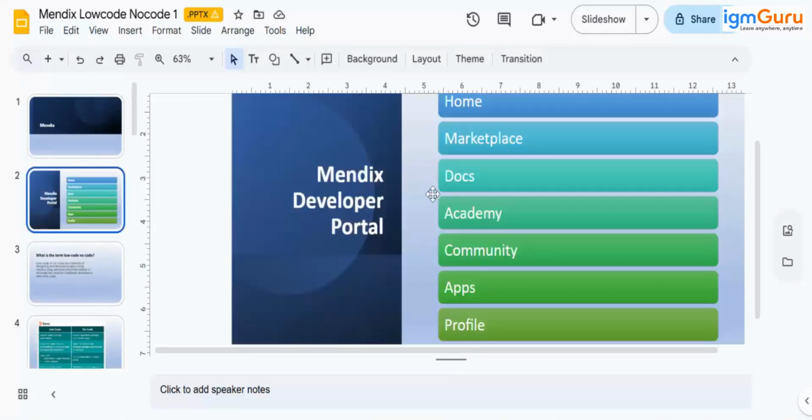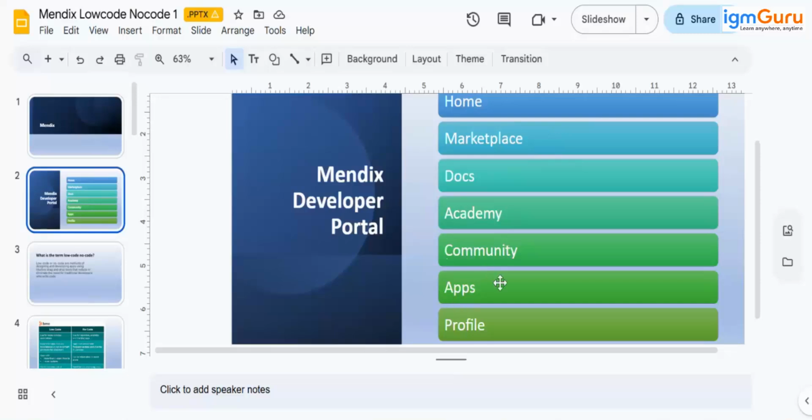Once again, the Marketplace is a place for reusable components. The Mendix platform and community can upload content. We can download it in Studio Pro into our app and, after configuration, start using the reusable components. Documentation is a place where we have detailed information on each and every topic from Mendix. Academy is filled with learning paths. Community is a place where we can ask questions and other community members will answer them.